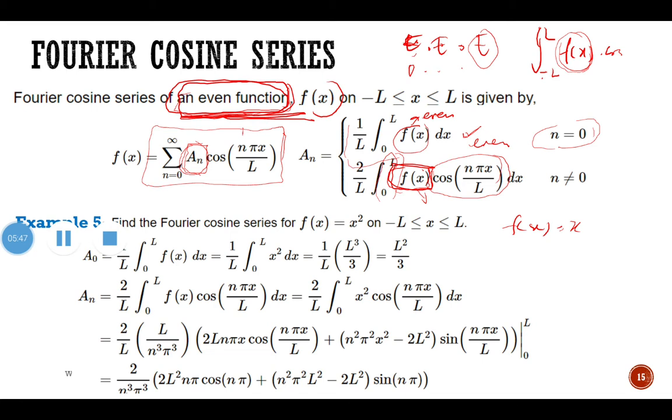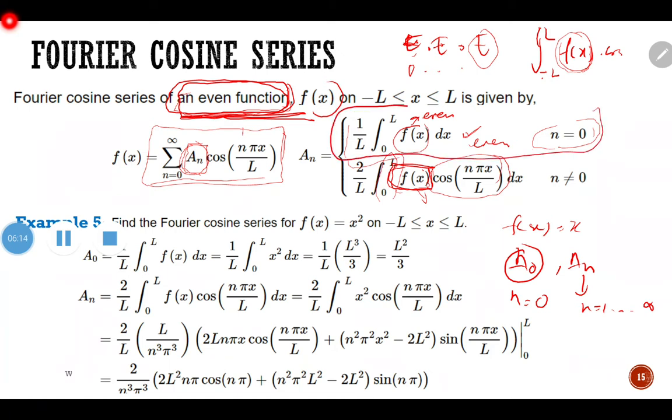In this example 5, we are to find the Fourier cosine series. To find the Fourier cosine series, we need to find a_0 and also a_n. For a_0, as I said just now, it is for n equals 0, and this one is for n equals 1 up to infinity. Alright, so here as you can see, we have the formula for a_n for n equals 0. So this is the formula for a_0.